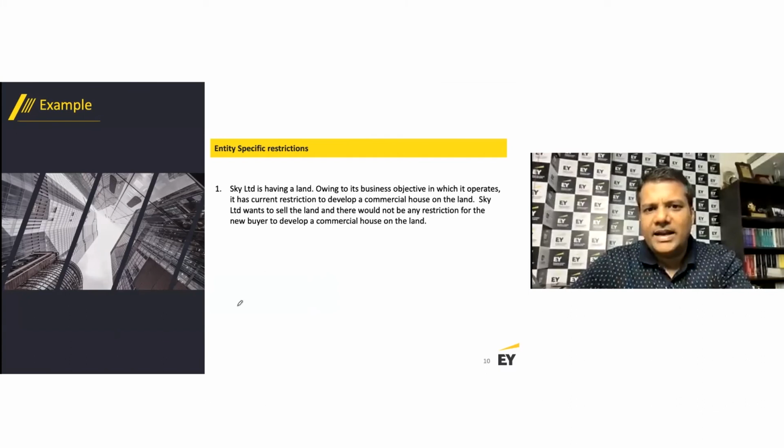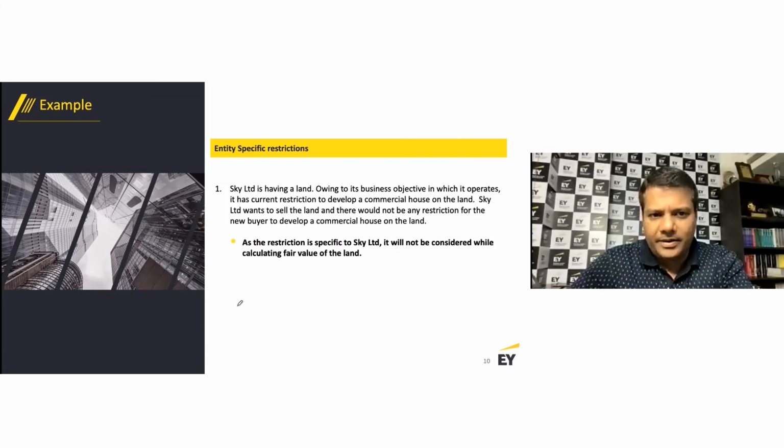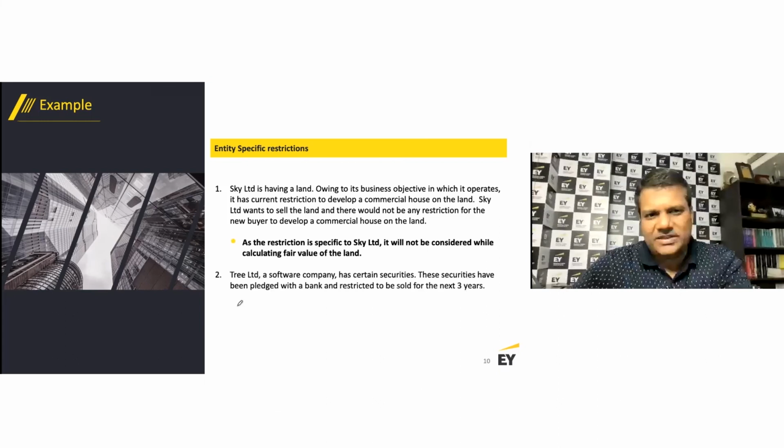Sky Limited wants to sell the land, and there would not be any restriction for the new buyer to develop a commercial house on the land. That means this is an entity specific restriction. It's not an asset specific restriction. As the restriction is specific to Sky Limited, it will not be considered while calculating the fair value of the land.